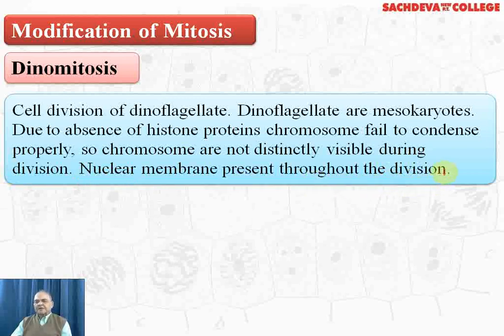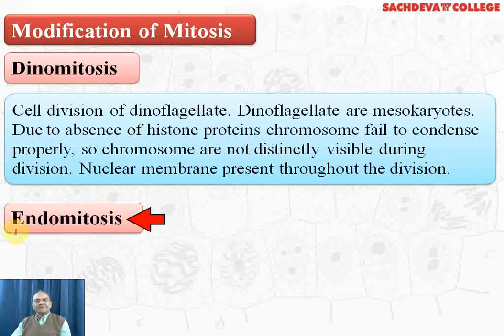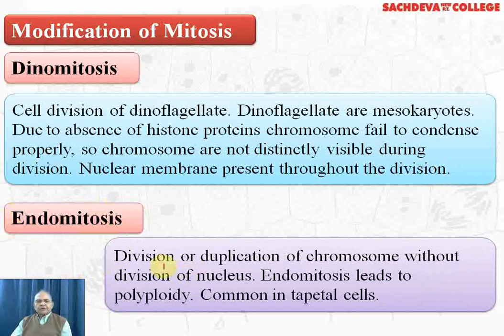As you have seen that the nuclear membrane at the late prophase disappears, but here you will find that the nuclear membrane remains throughout the division. Endomitosis. Division or duplication of chromosome without the division of the nucleus. Endomitosis leads to polyploidy, and this you can find very common in tapetal cells, and that is why you will see the tapetal cells show the polyploidy.